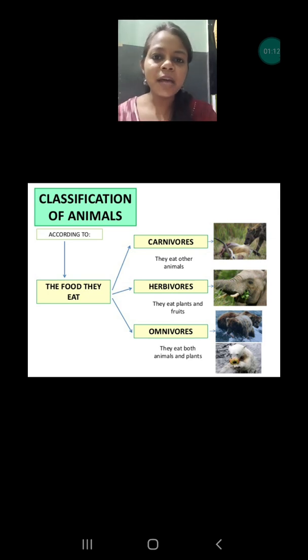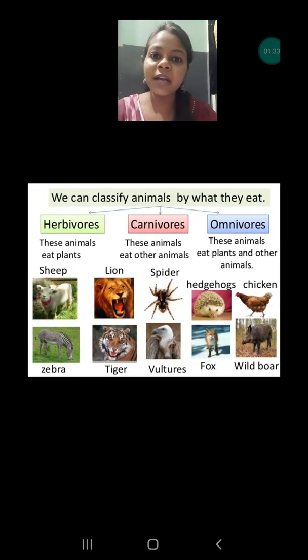Carnivores are those animals that eat the flesh of other animals. Herbivores are those animals which eat grass, plants or plant products. Next, omnivores are those animals, and human beings, which are able to eat both types of food. That means plants and plant products and also the flesh of other animals.